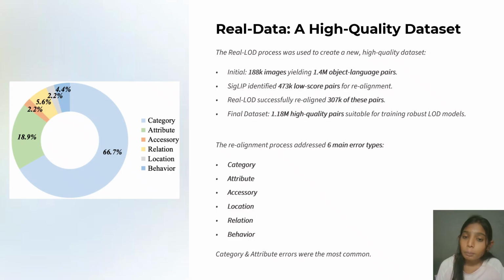The final dataset has 1.18 million high quality pairs suitable for training robust LODs. The realignment process addresses six main types of errors: category, attribute, accessory, location, relation, and behavior. And this is a graph of these errors' occurrence percentage. The category and attribute errors were the most common.